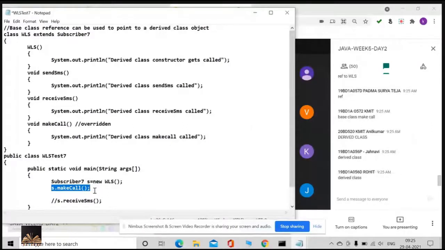Okay. Base class. One thing you need to remember, Padmashira and all. What is the reason? Shall I execute it? You can see the output.